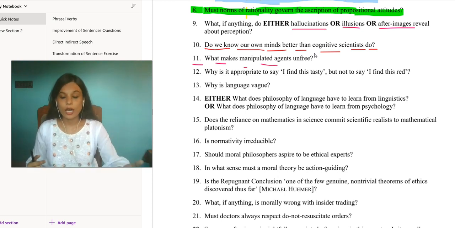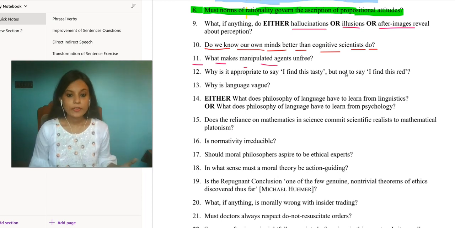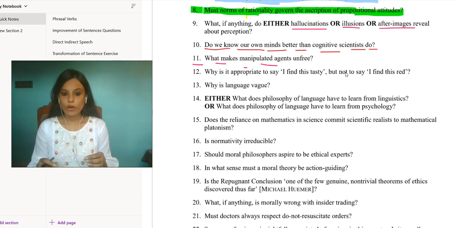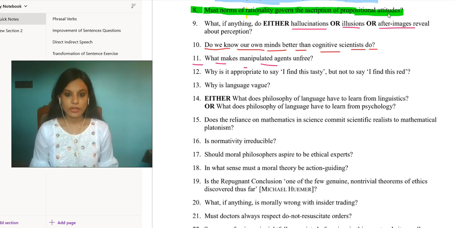Coming to what are manipulated agents. Now, the question says, what makes manipulated agents unfree? Manipulated agents are considered unfree when their actions and their decisions are controlled, or they are influenced in certain ways that go against the autonomy and against the free will. So several factors can make manipulated agents unfree. What are those? That is what we are going to discuss now.